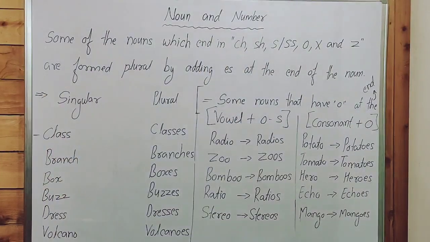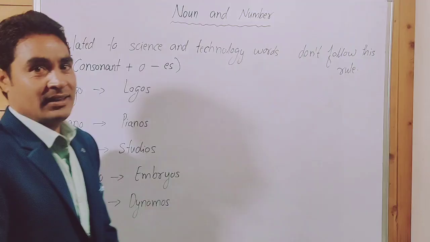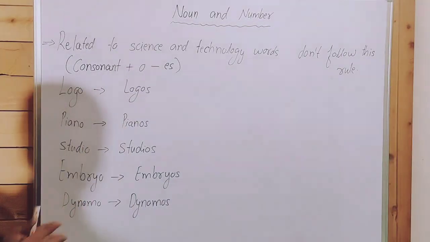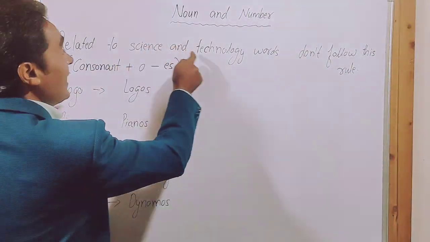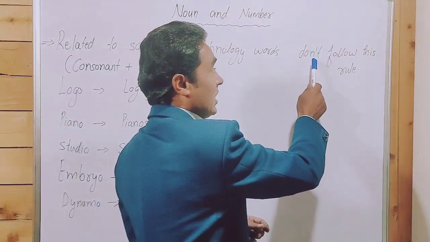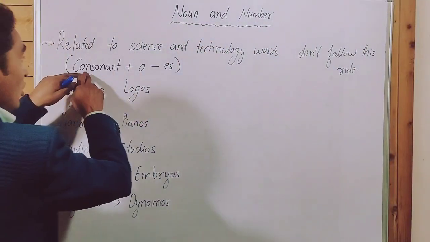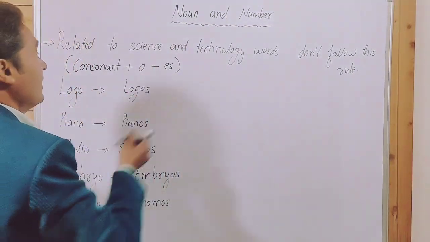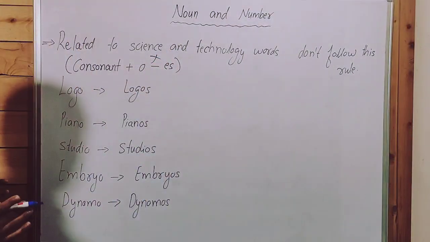If you want to take a screenshot, you can take. Some of these nouns don't follow this pattern. Words related to science and technology don't follow this pattern. Consonant plus o takes es, but here this rule doesn't work.